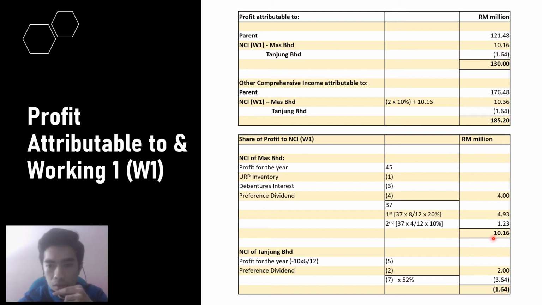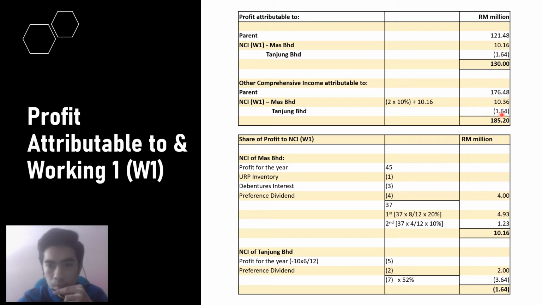And then the amount of 10.16 million for Mas we just put here, and also for Tanjung Berhad negative 1.64 million we put here, and then the balance belongs to parent, which is 121.48 million.